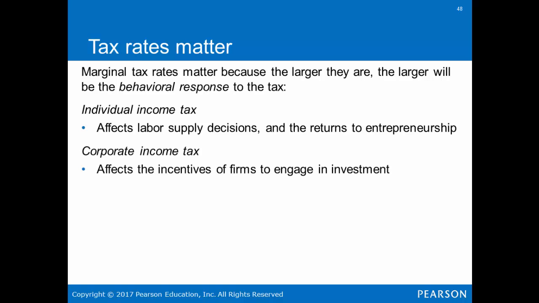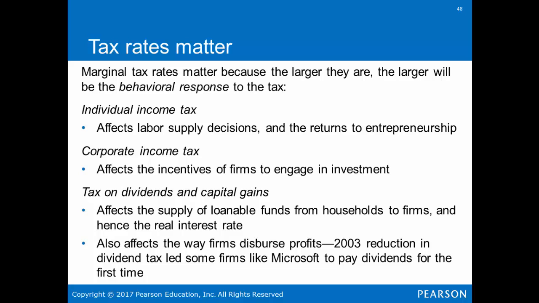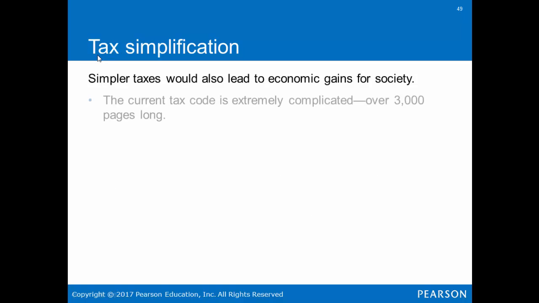Corporate tax. This affects the incentives of firms to engage in investment. Tax on dividends and capital gains affects the supply of loanable funds from households to firms and hence the real interest rate. It also affects the way firms distribute profits. In 2003, reduction in dividend tax led some firms like Microsoft to pay dividends for the first time.